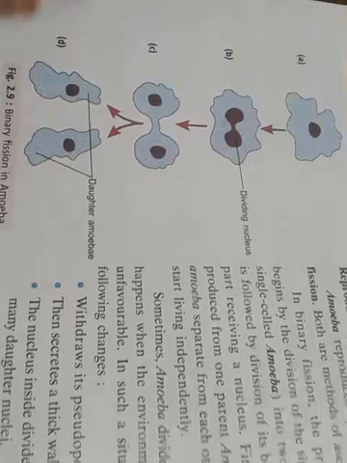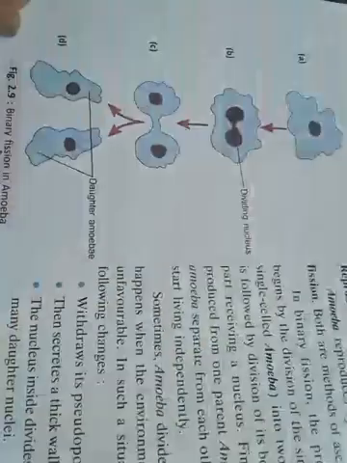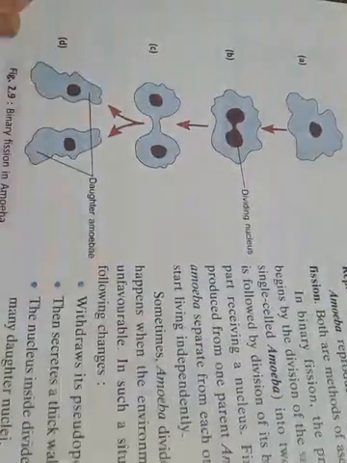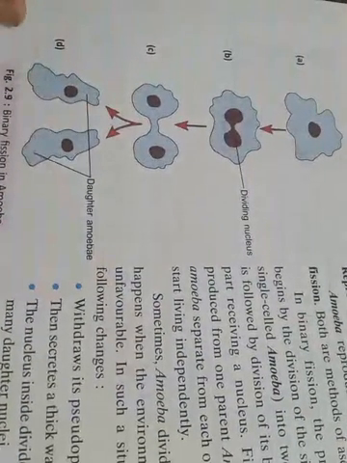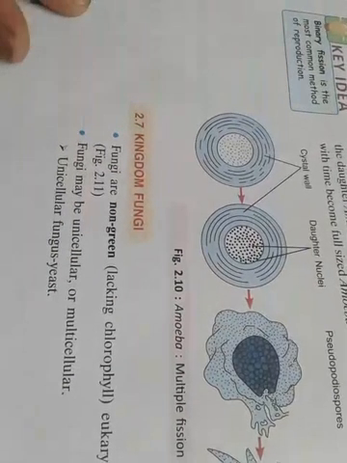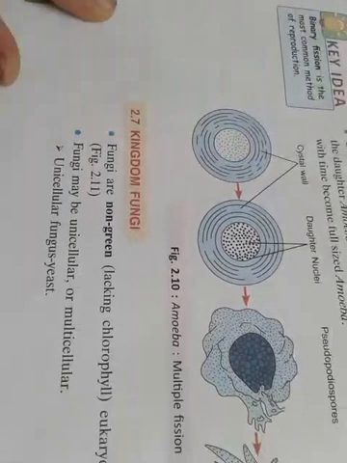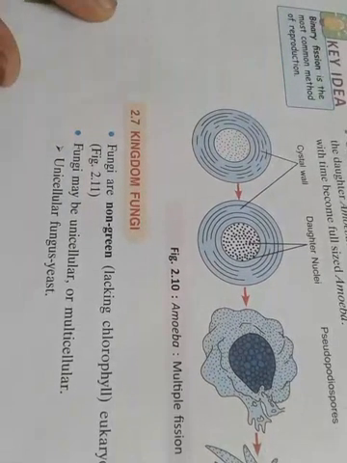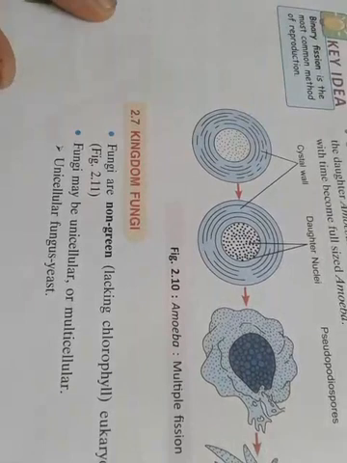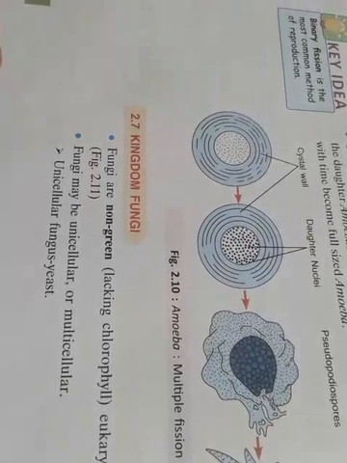So welcome back students. This is the process by which one amoeba is converted into daughter amoeba, and this process is called binary fission. Now coming to the kingdom of fungi. Fungi are basically non-green, lacking chlorophyll. They are present in eukaryotic organisms, and fungi sometimes form unicellular and sometimes multicellular organisms.